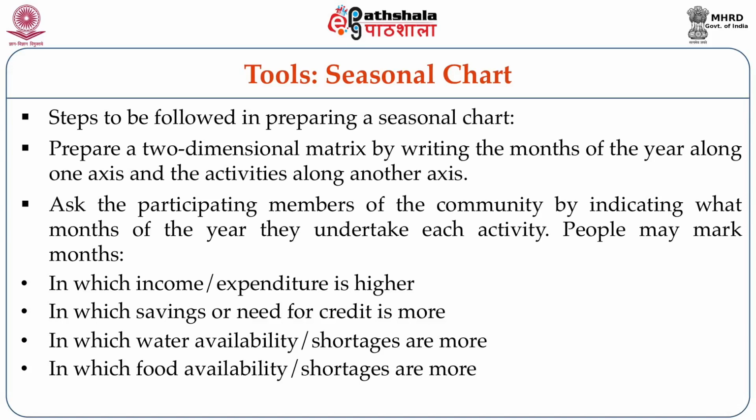Okay, when children are needed in the work, and how does it conflict with the education pattern of the school. All these things you will be able to chart out, and the aim is to understand why children don't go to school at a particular time, and what exactly is the impact on the economic background of the people.